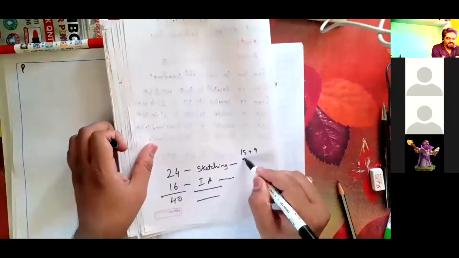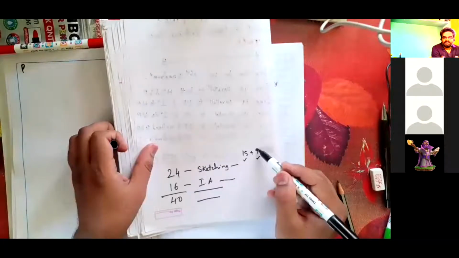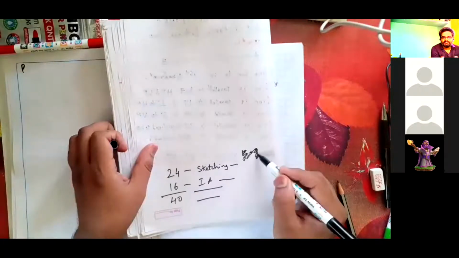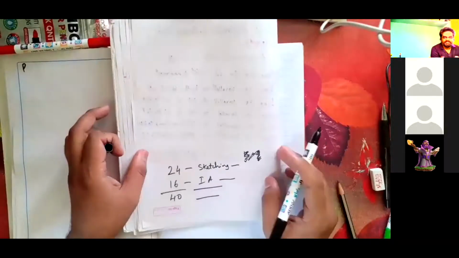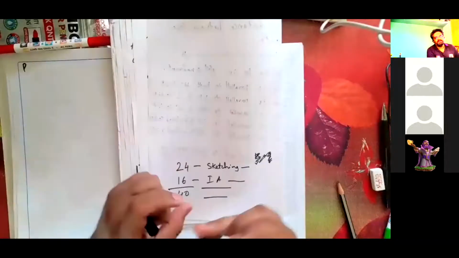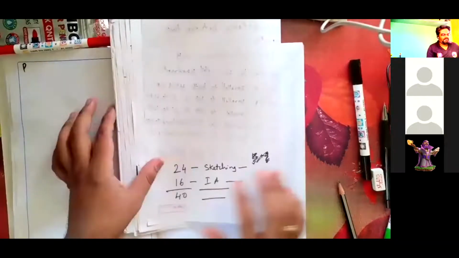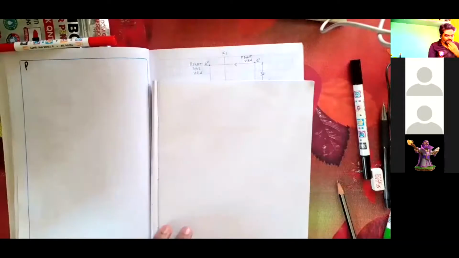As printouts will not be available now, and software demonstration will be in a later part after completing this syllabus, this semester we are planning to have only sketching, 24 marks. Please be aware of it. It's very simple, and we will solve this problem. So the very first problem, I'm going to solve it now.